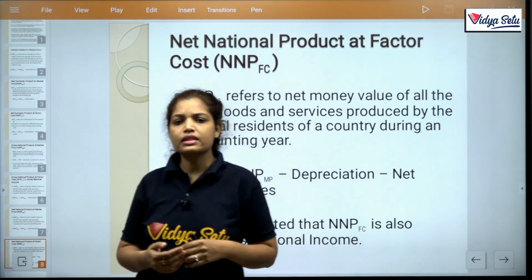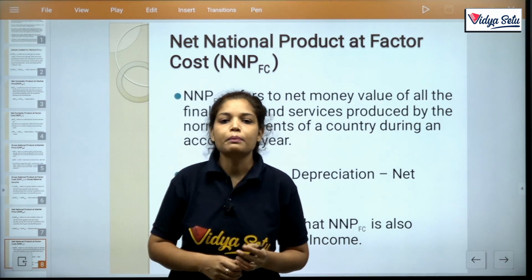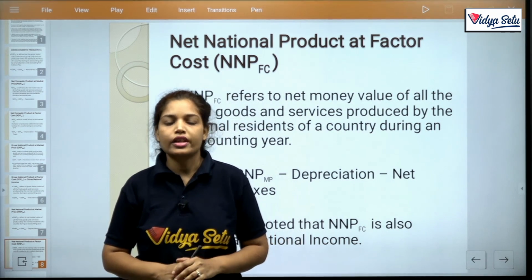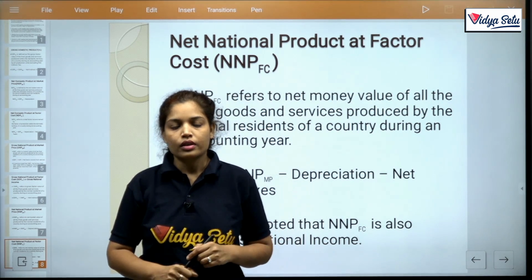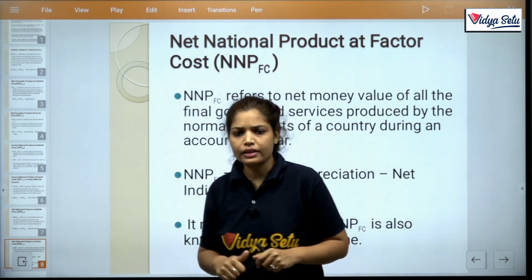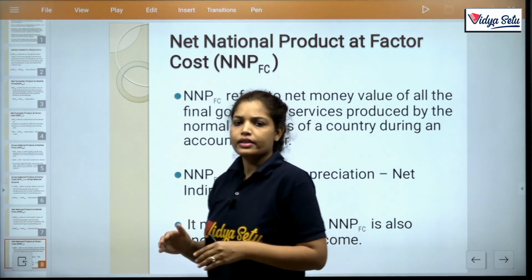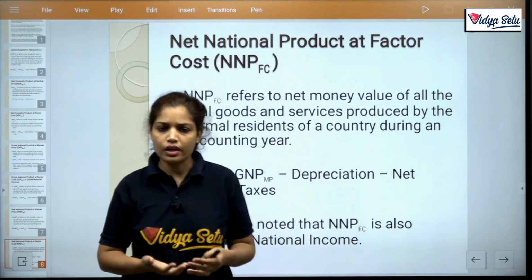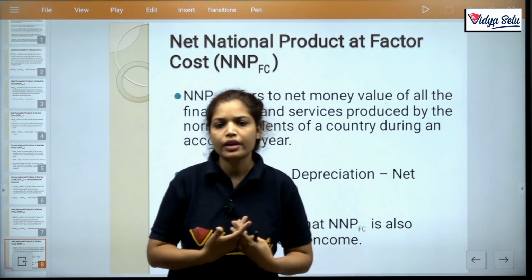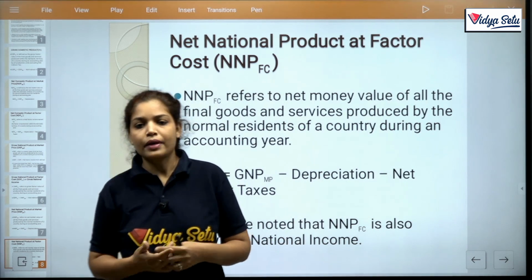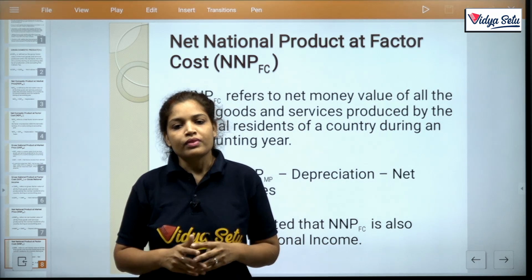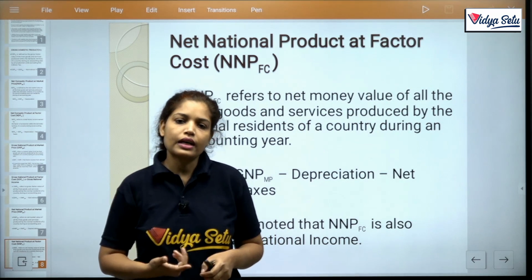In the next class we will move on to the methods of calculating national income. Till then you just keep practicing, because there are lots of adjustments in national income and they have huge weightage in your syllabus, clear. So there we have no option apart from study. So keep practicing. We will meet in our next class.